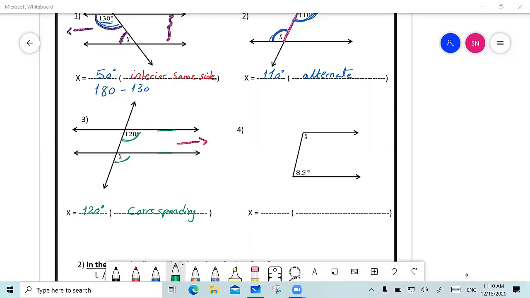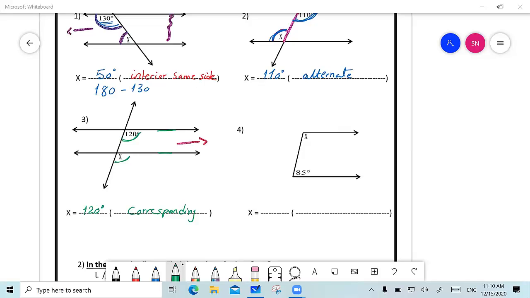Question number 4, Amina. What's X going to be equal to? But first, I would like you to say, are those two angles on the same side or on different sides? They're on the same side. Exactly. Are those two angles interior, or one interior and one exterior? They're both interior. So you have interior and same side.